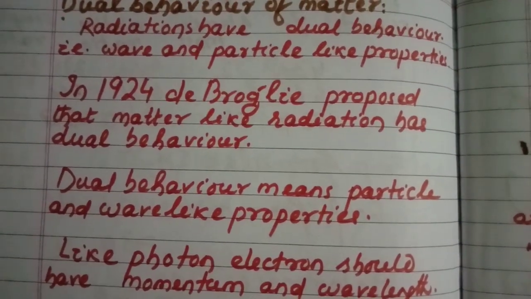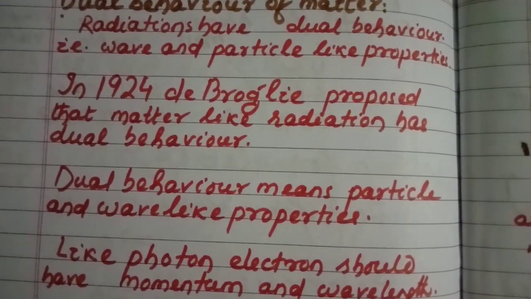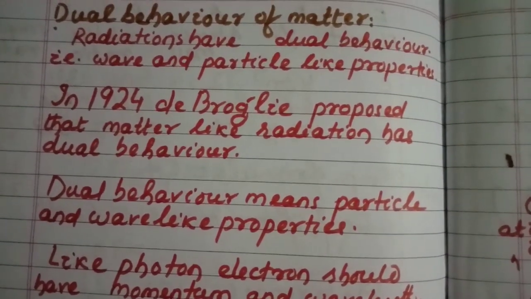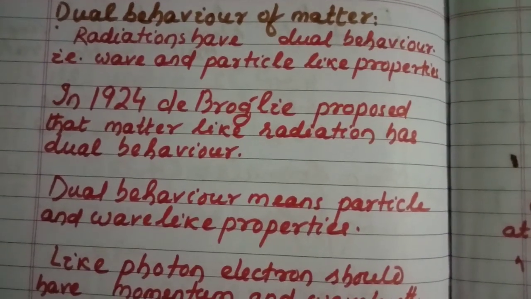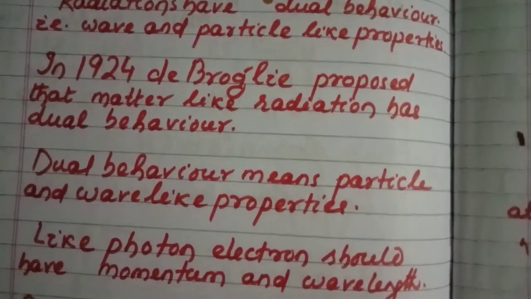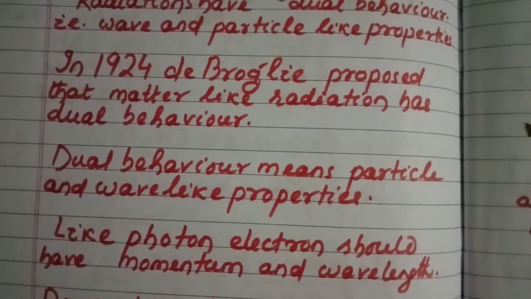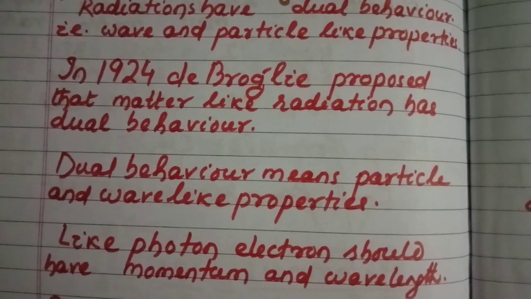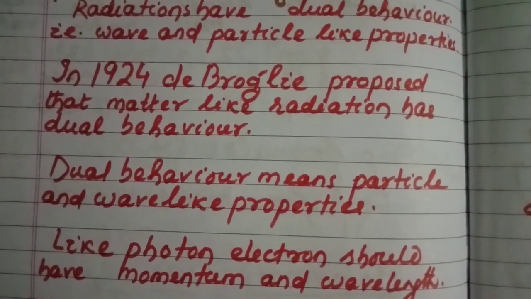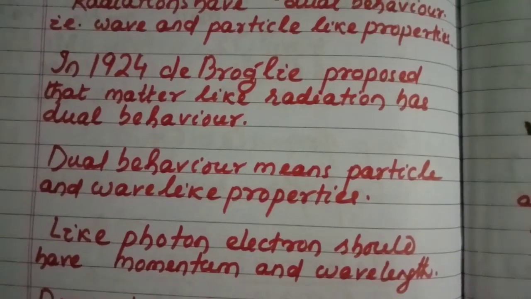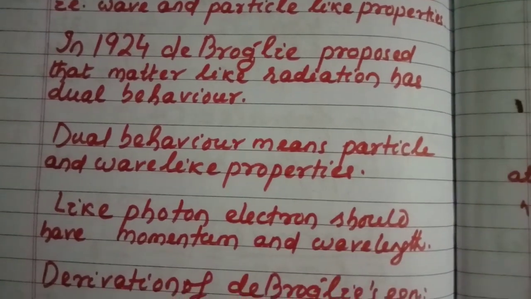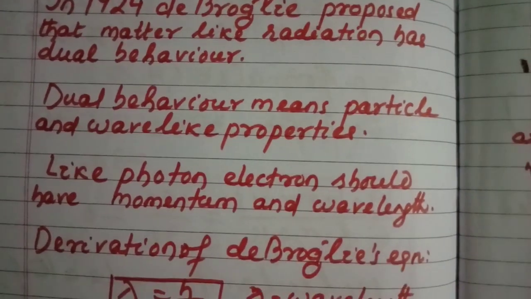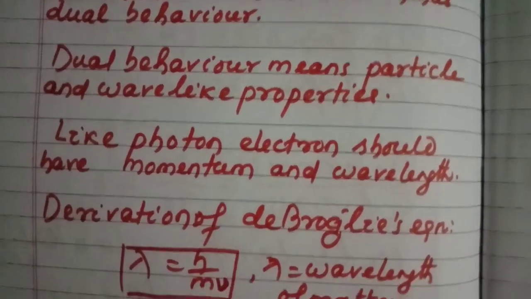Earlier I told radiations have dual behavior, that is wave and particle like properties. Radiation is a wave and it has particle character. In 1924, de Broglie proposed that matter like radiation has dual behavior. Dual means both wave like properties and particle like properties. Matter means it's a particle, but it has wave character. So like radiation, matter has dual behavior. Dual behavior means particle and wave like properties.